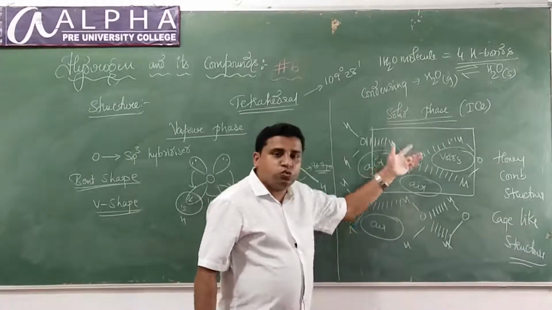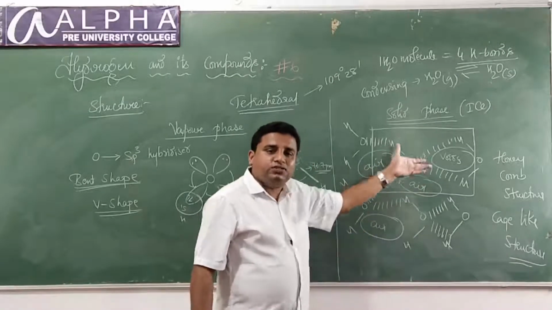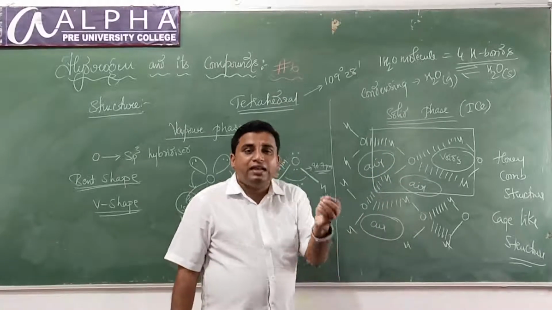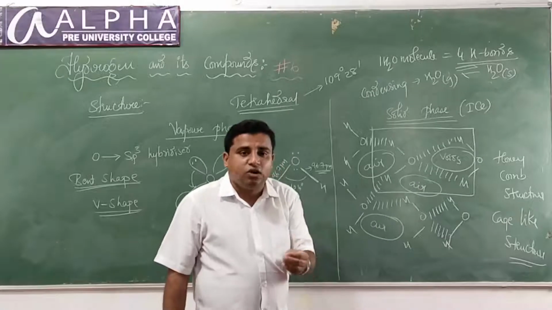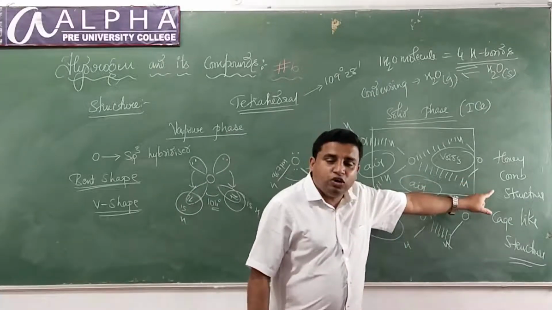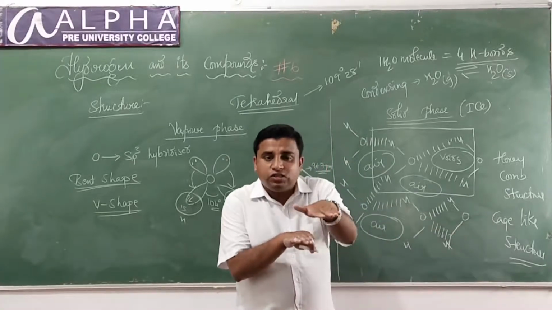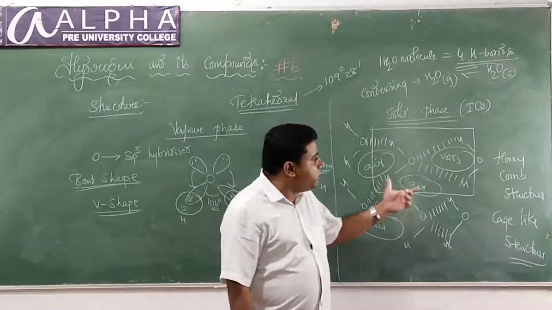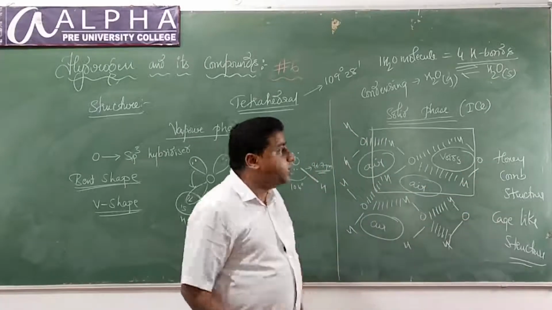Since air gets filled in the voids, ice becomes less dense than water. Ice is less dense than water because of its honeycomb-like or cage-like structure. That is why ice floats on water. So what is this structure called? Honeycomb-like structure or cage-like structure.